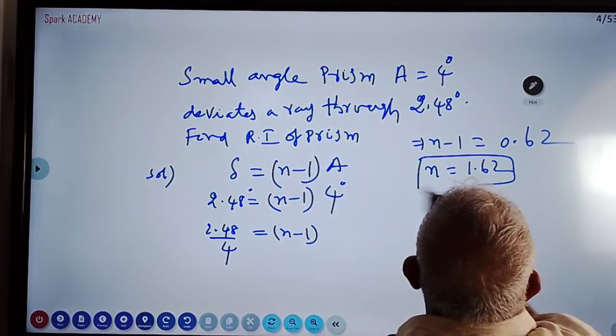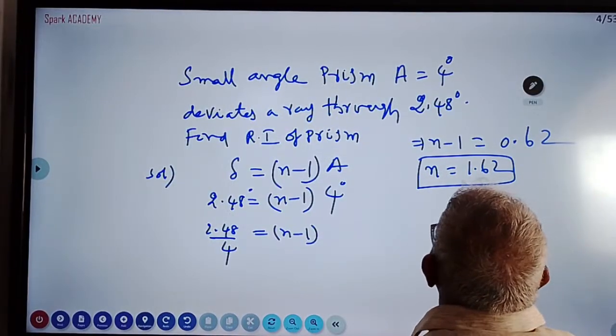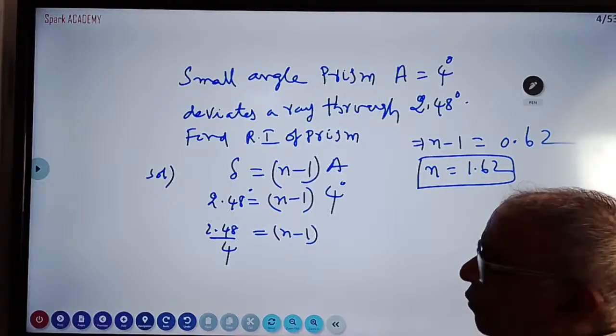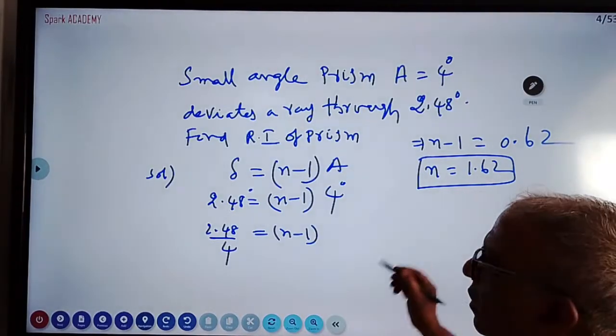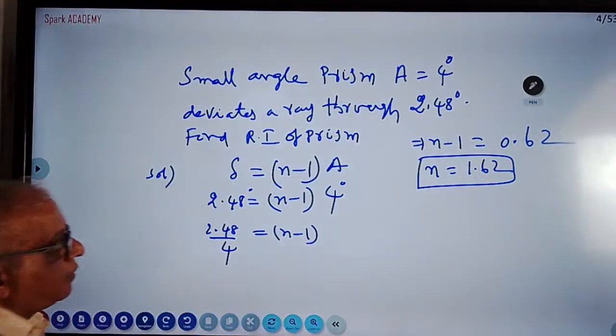There are no units for refractive index. N is refractive index. Some books will give you mu also. Mu or n, refractive index. This is a very, very important problem which is going to come in the examination. This problem has been asked a number of times. So these are EAPCET questions.